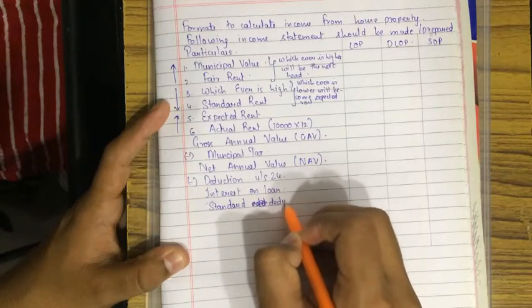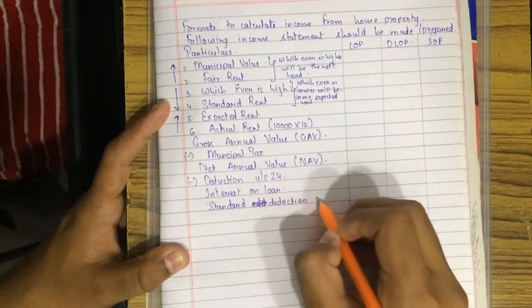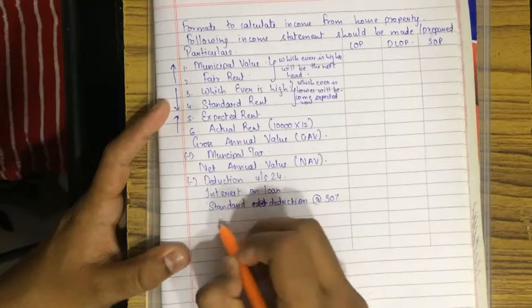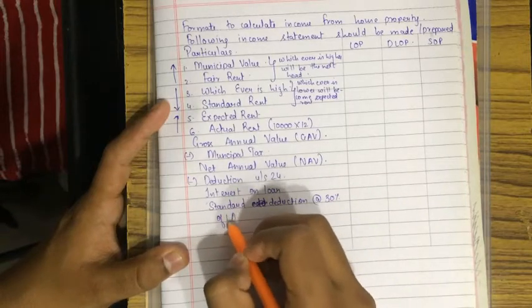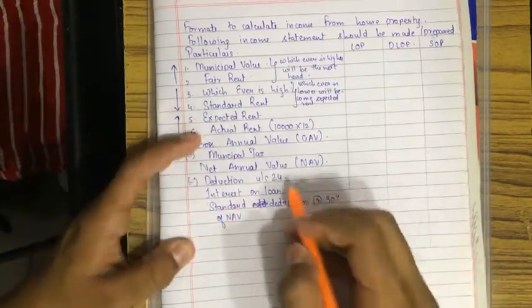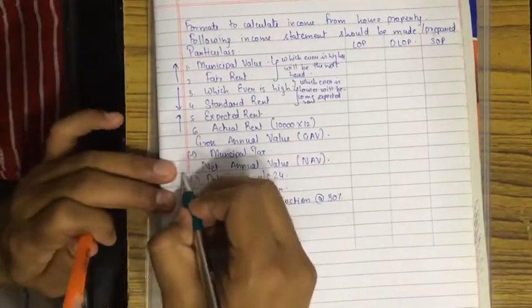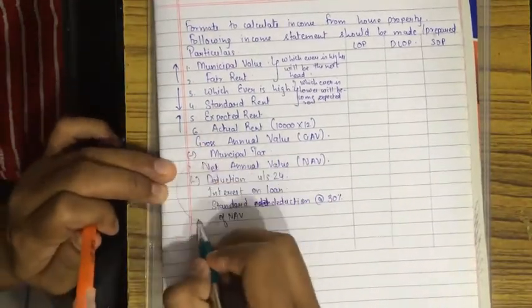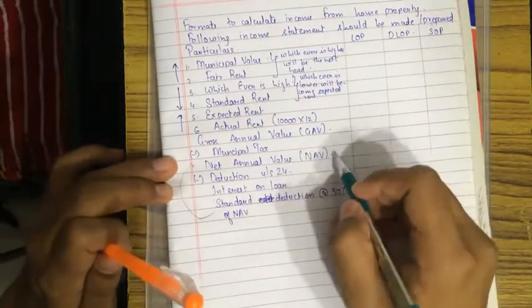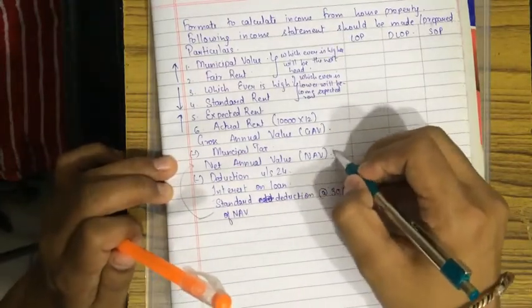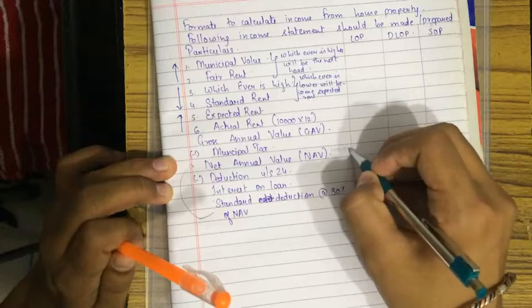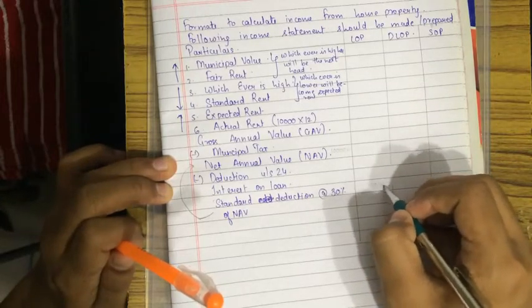Standard deduction at the rate of 30% of NAV. Suppose the amount is rupees 1 lakh, we'll get a standard deduction of 30,000 directly.